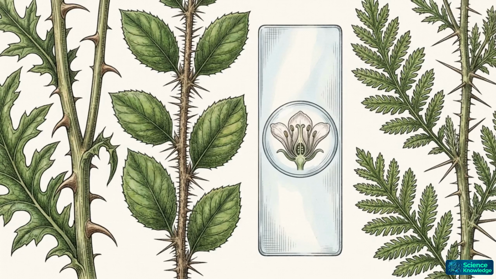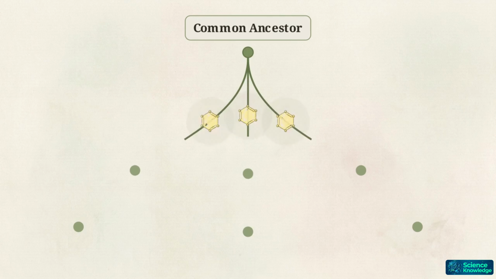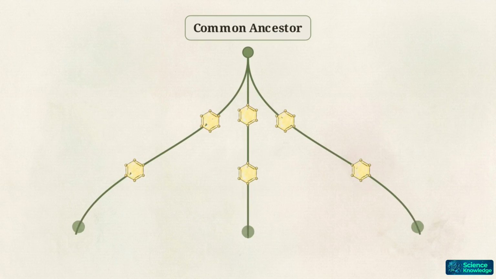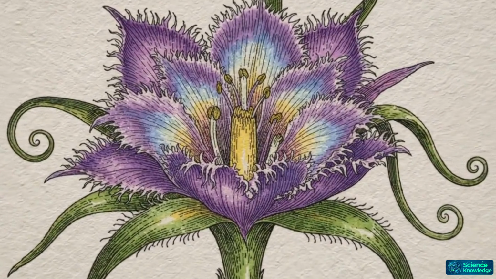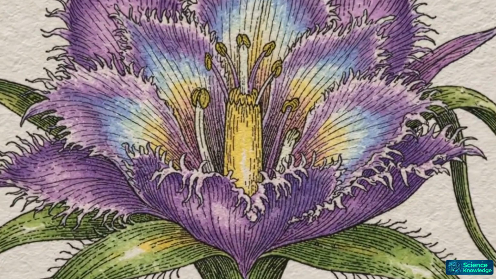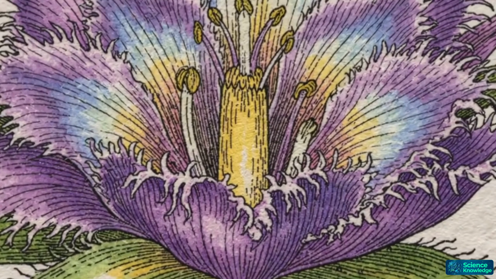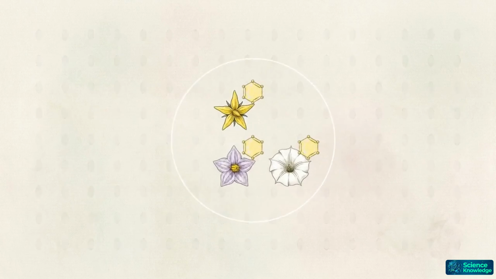But mapping these relationships is about more than just grouping similar-looking flowers. It allows us to predict a plant's chemical makeup. Because members of the same family share a common ancestor, they often produce the same types of defensive compounds and proteins. If a botanist finds a rare plant in a remote forest, identifying its family immediately suggests which chemical compounds it might contain. This narrows the search for new medicines from thousands of possibilities down to a few likely candidates.